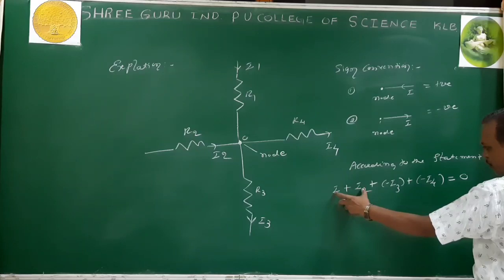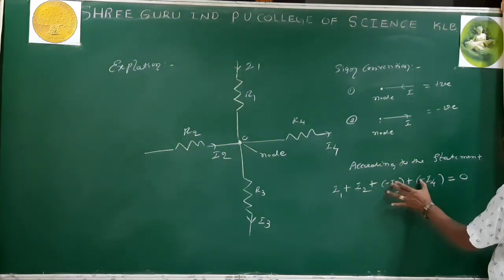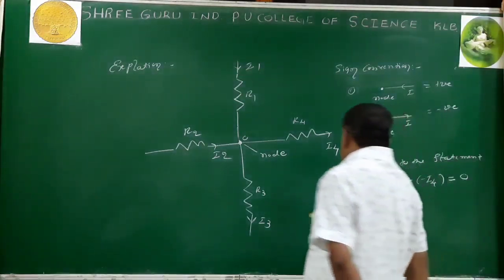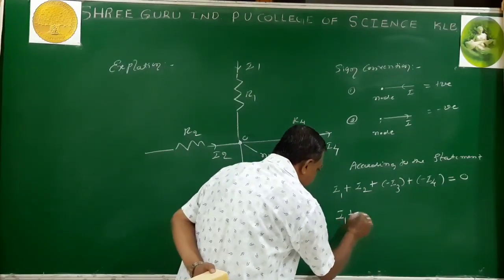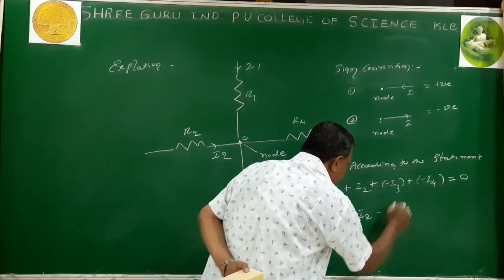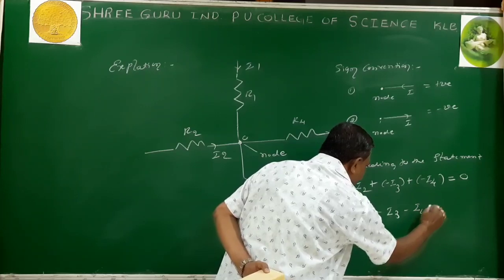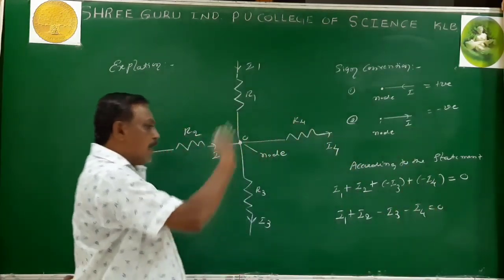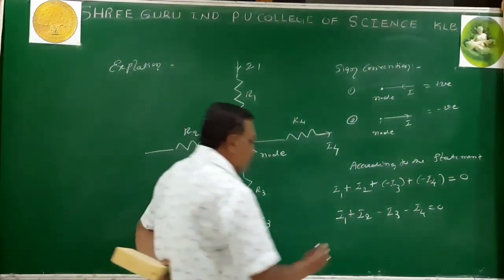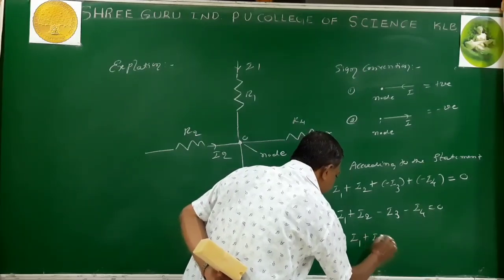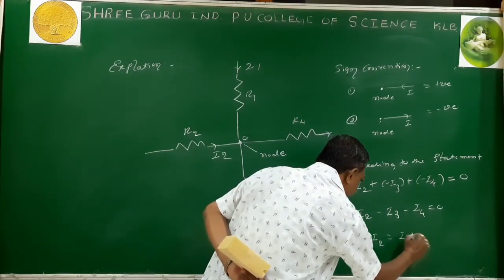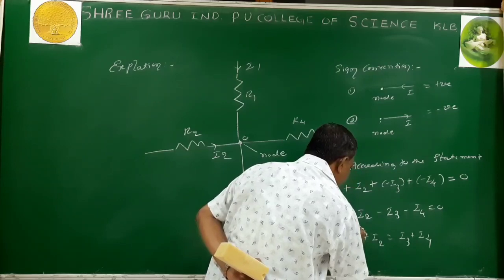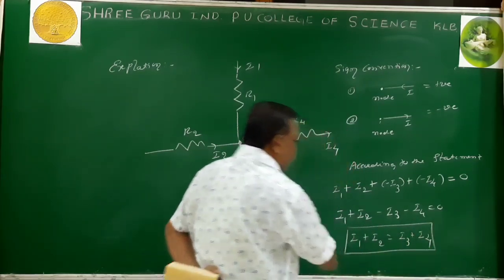Then I solve the equation: I1 plus I2 minus I3 minus I4 is equal to 0. I shift the negative terms to the other side and they become positive: I3 plus I4. This is the conclusion of the statement.